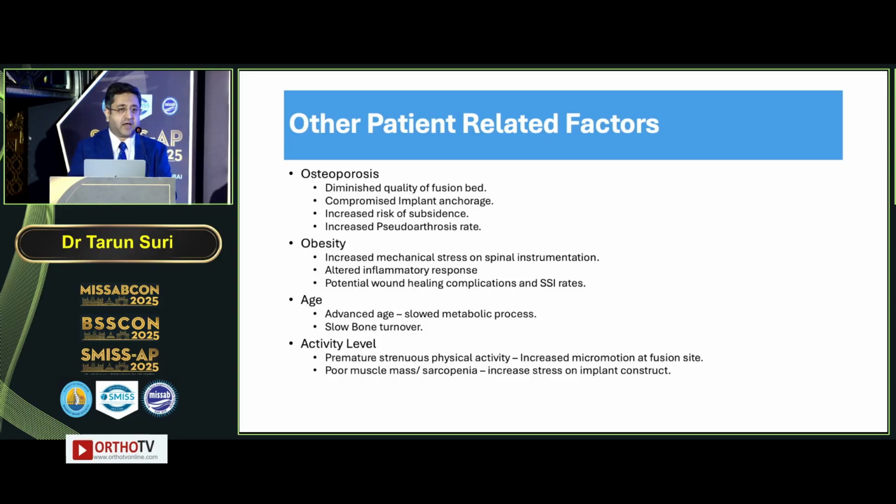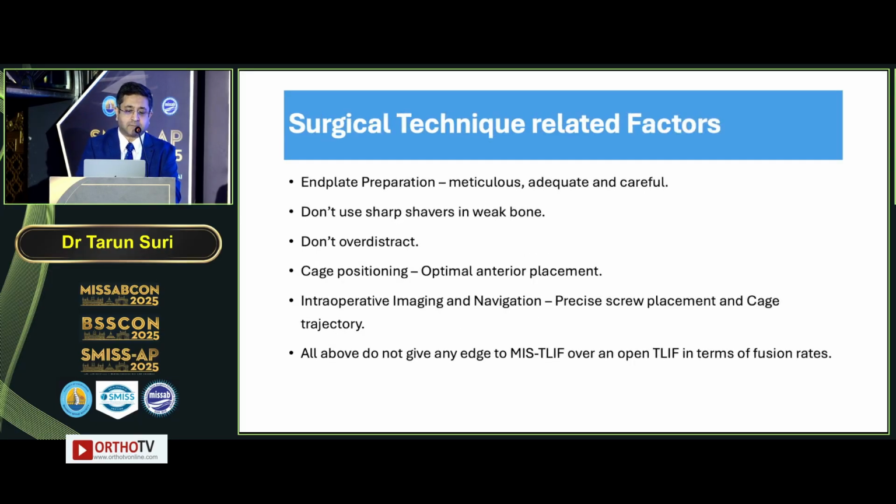The other patient-related factors are osteoporosis, because it diminishes the quality of fusion bed, compromises implant anchorage, and increases the rate of subsidence and pseudoarthrosis. Obesity, because there is increased mechanical stress on spinal instrumentation, wound healing complications and surgical site infection rates, advanced age and activity level. In activity level, premature strenuous physical activity may increase micromotion at the fusion site. On the other hand, if a patient has poor muscle mass, fatty infiltration of the multifidus in the paraspinal muscles, and sarcopenia, then there is increased stress on the implant construct, which can also lead to increased pseudoarthrosis rate.